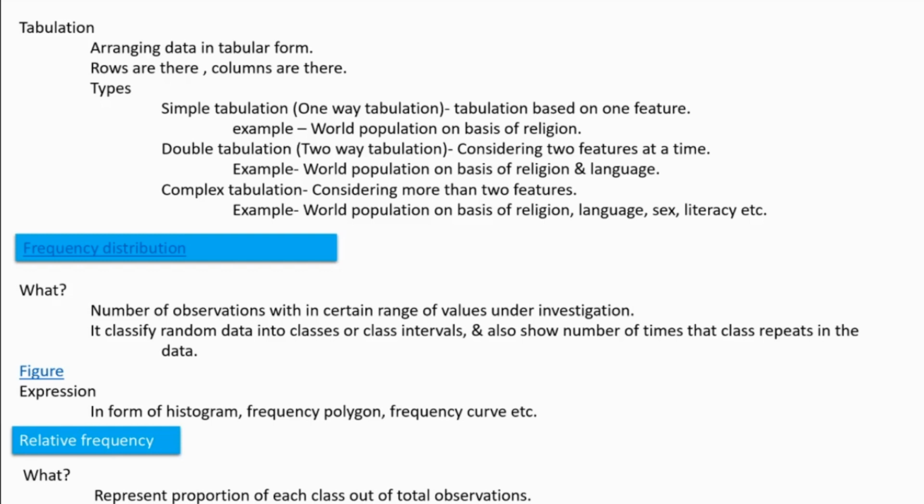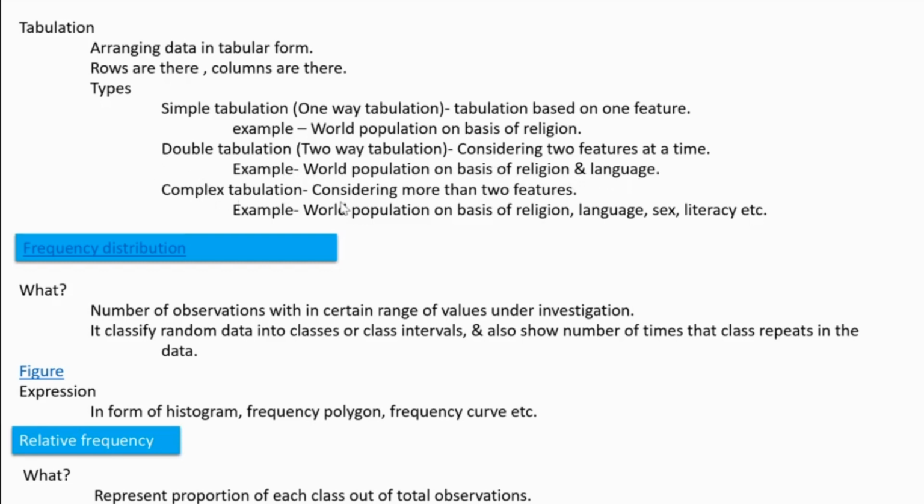Those who have passed in the first semester result, that we can tabulate, only as an example I just told you now. Double tabulation means we are considering some other features or attributes along with that. The example given here is world population on the basis of religion and language.